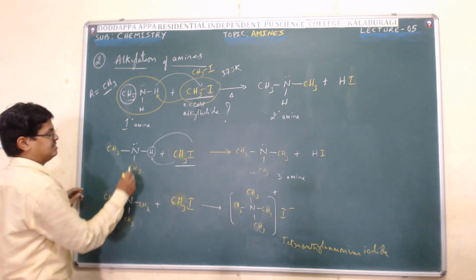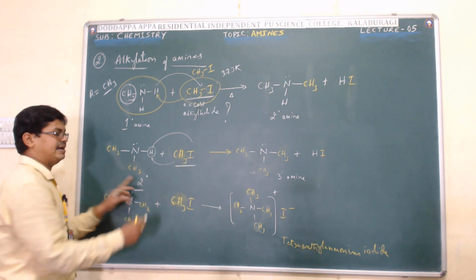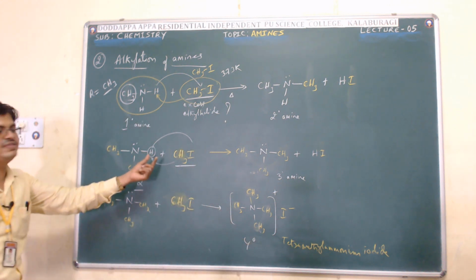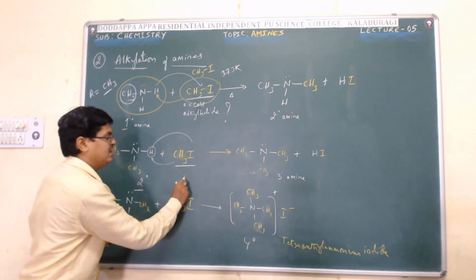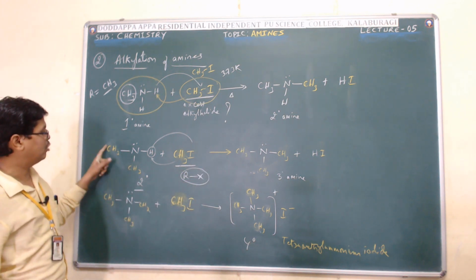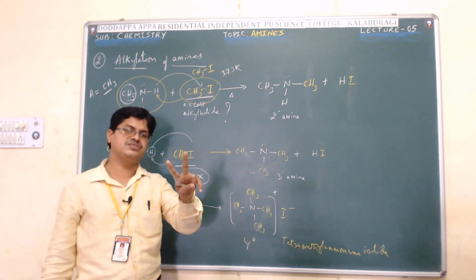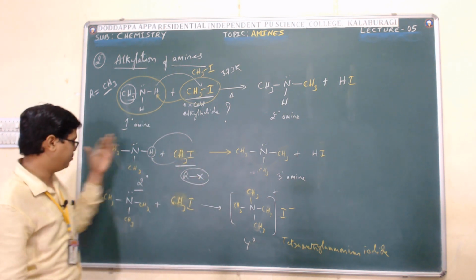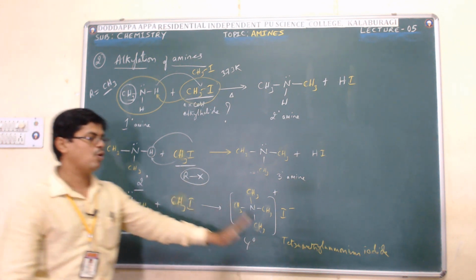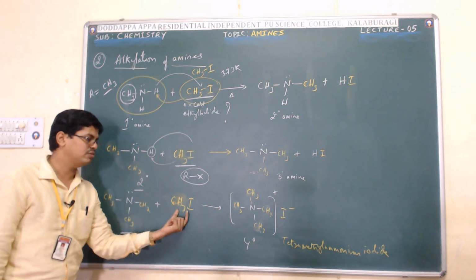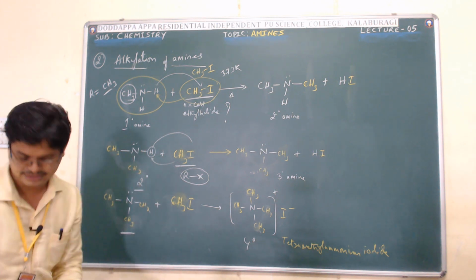Now, to convert a secondary amine into quaternary ammonium salt, how many moles of methyl iodide or alkyl halide are required? Already 2 R groups are there, remaining 2 are required, hence 2 moles. To convert a tertiary amine into quaternary ammonium salt, only 1 mole of alkyl halide.